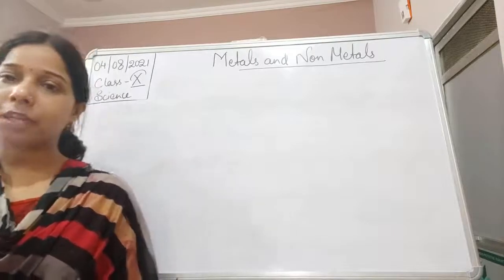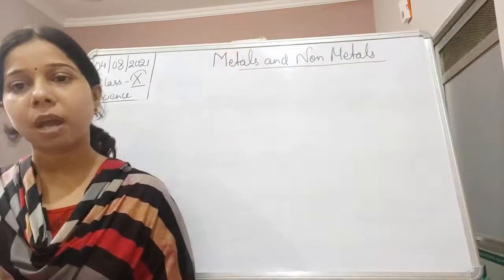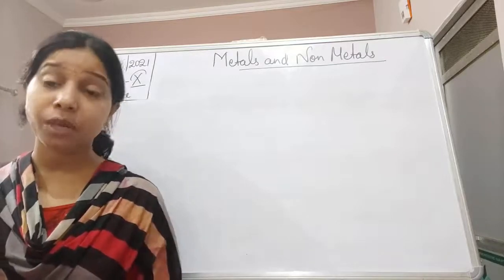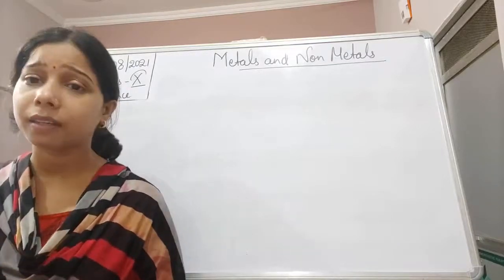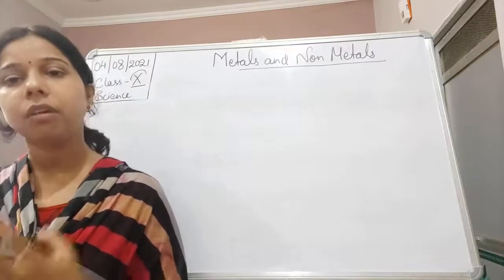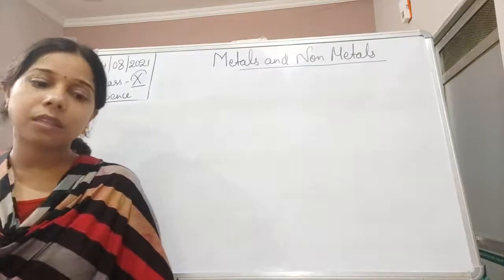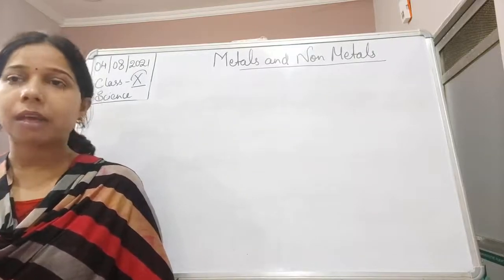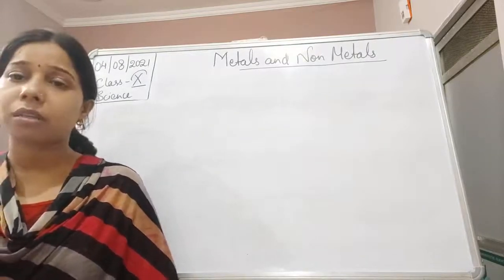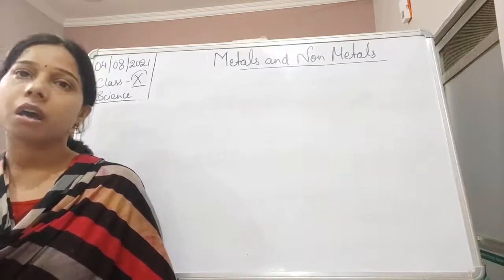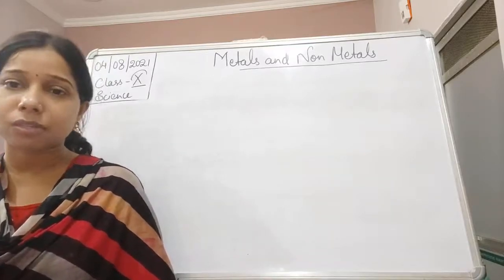So students, in the previous class we completed the chapter on some natural phenomena, where we saw the dispersion of light, understood the scattering of light and its applications in daily life, and also saw why some phenomena occur around us on the basis of refraction, including the twinkling of stars, and why sunset and sunrise appear early.